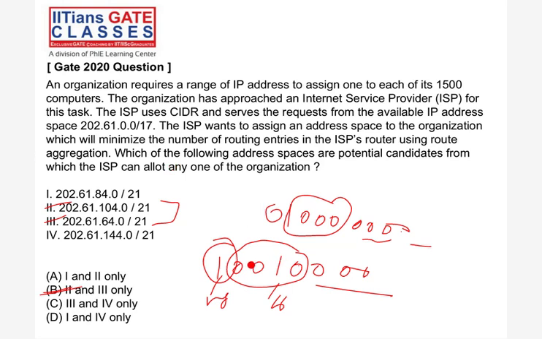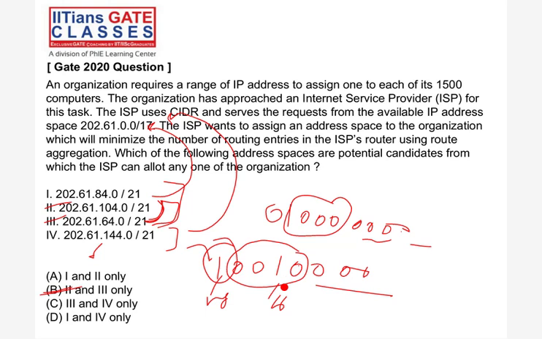Okay, clear. Fine. I think Sanjeev, everyone is clear? Good. You just have to find out the subnet part and check whether that subnet is possible or not, or whether we remain in the same network.